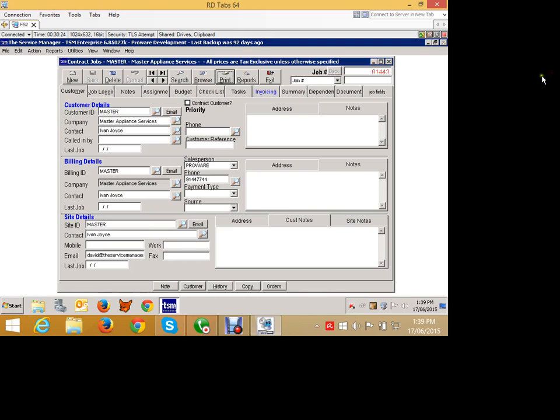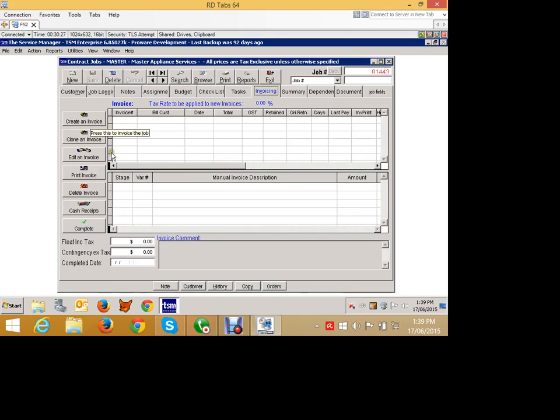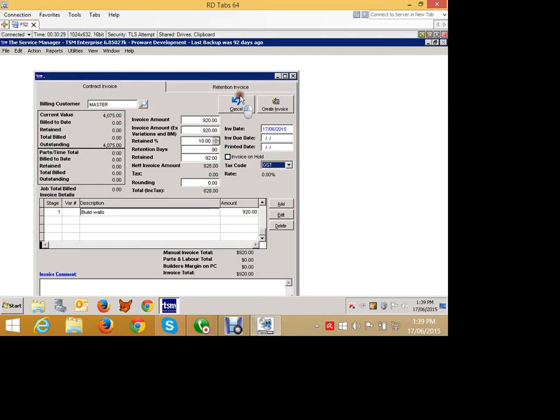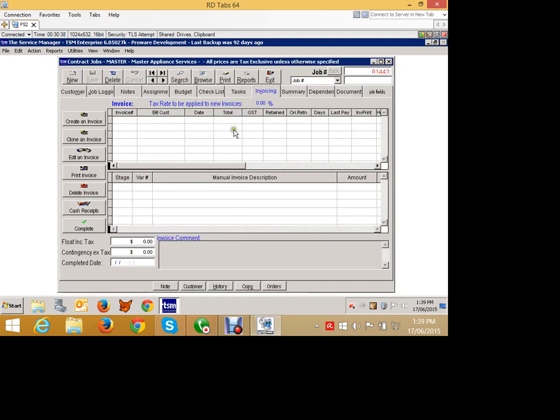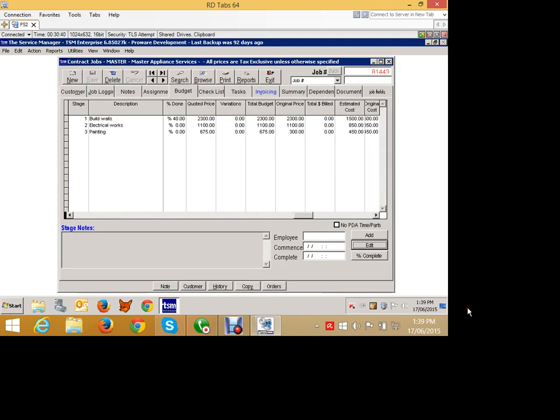From here, I can then go and raise an invoice to the customer, and that's going to invoice my 40% that I put in there. Whatever percentage I put, and that's comprising only of stage 1. Let's go and put some costs in against stage 2 as well while we're at it.